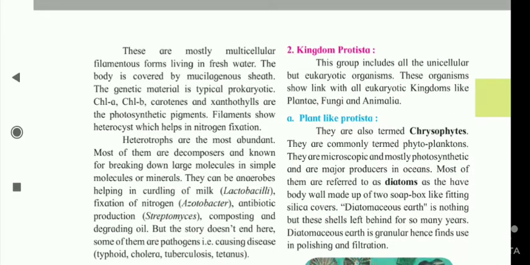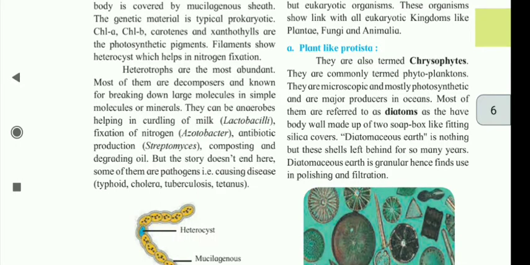Kingdom Protista. This group includes all the unicellular but eukaryotic organisms. These organisms show link with all eukaryotic kingdoms like plantae, fungi and animalia. Plant-like Protista are termed chrysophytes. They are commonly termed phytoplanktons. They are microscopic and mostly photosynthetic and are major producers in oceans.